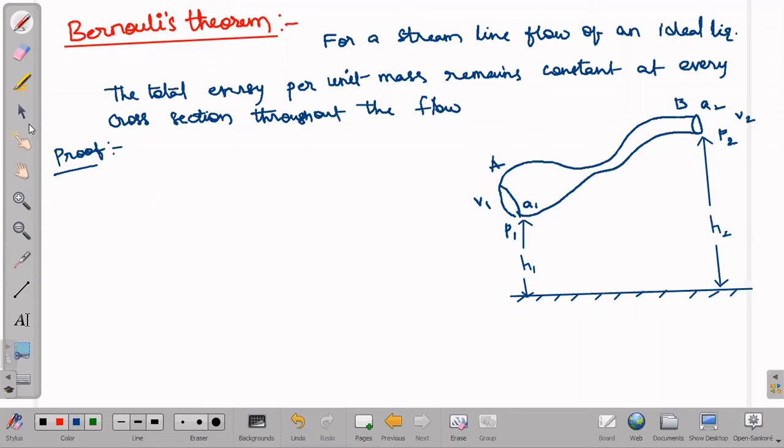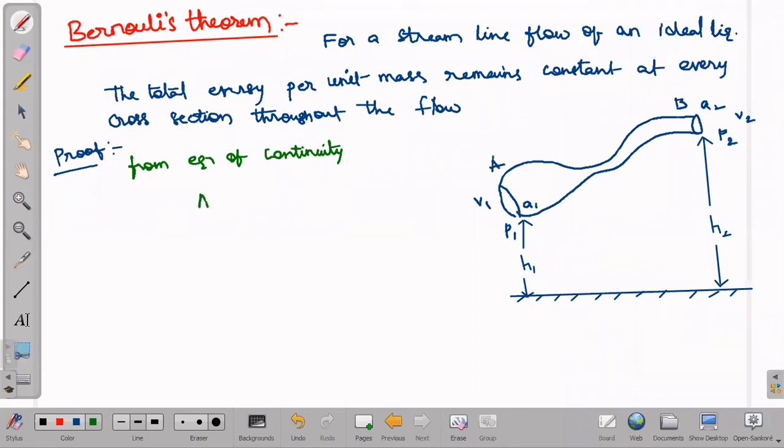Now from the equation of continuity we can write A1 V1 is equal to A2 V2.